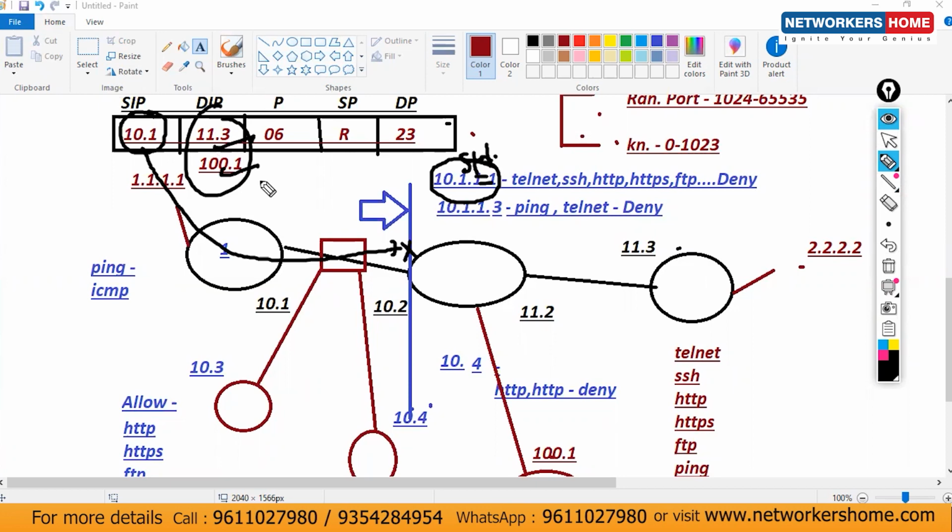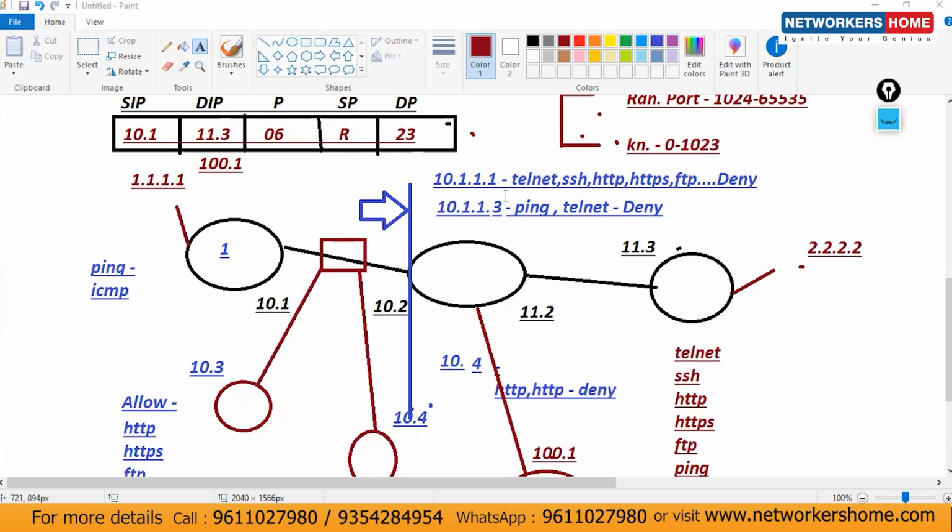Standard list is clear. What is a standard list here? Please note it down. A standard list always checks your source IP. That's it. Only one condition, that is only on source. But this is all about the standard list.